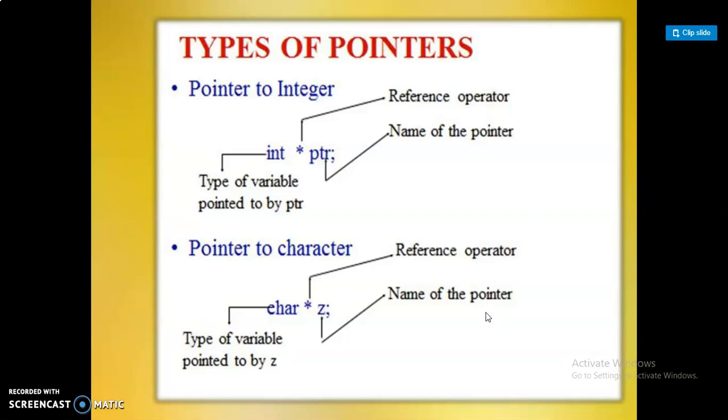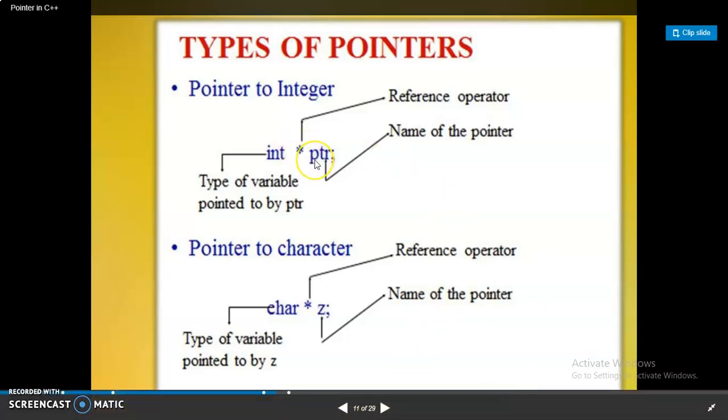Types of pointers. Pointer to integer and pointer to character. Here int star PTR, int means the type of variable pointed to by PTR, and asterisk is the reference operator. PTR is the name of the pointer variable. Here pointer to character type: this is the type of the variable pointed to by z, z is the name of the pointer variable, and star is the reference operator.